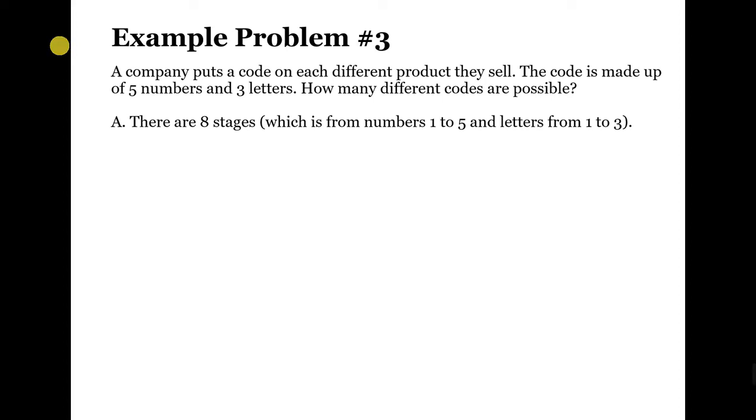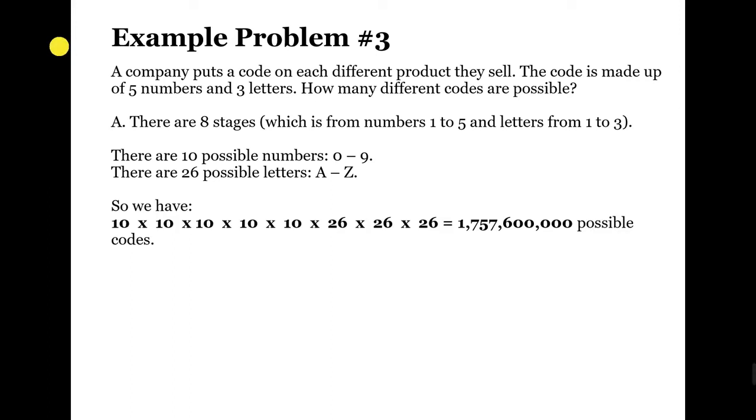Now we consider 10 possible numbers from 0 to 9 and 26 possible letters, which are from A to Z. So we have 1,757,600,000 possible codes.